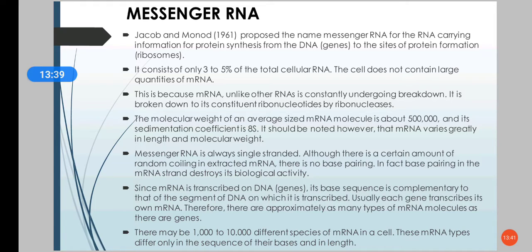An average sized mRNA molecule will have a molecular weight of 50,000 Dalton, and its sedimentation coefficient is 8S. But they can vary greatly in their length and molecular weight.